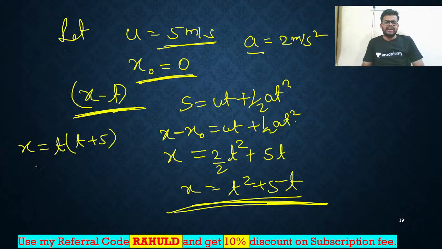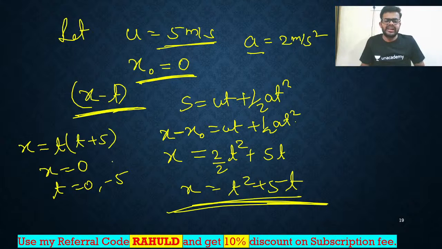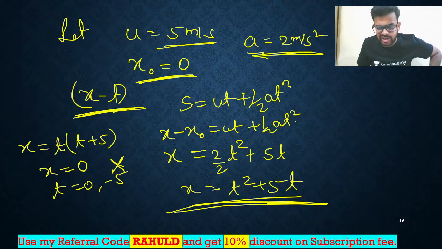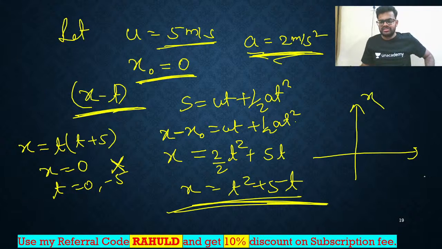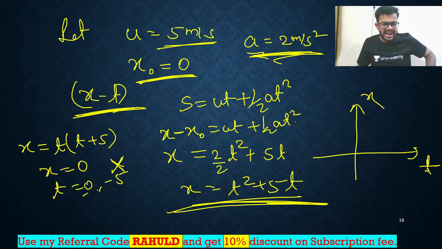So what are you getting? x is equal to 0 at t is equal to 0 and t is equal to minus 5. Negative time is not possible, so the curve will not go to the negative axis. What type of parabola is it? Acceleration is positive, means upward parabola. So I'll write this is x, this is time. It will be an upward parabola, and at t equal to 0 it is starting. So actually the curve should be like this, upward parabola, right?